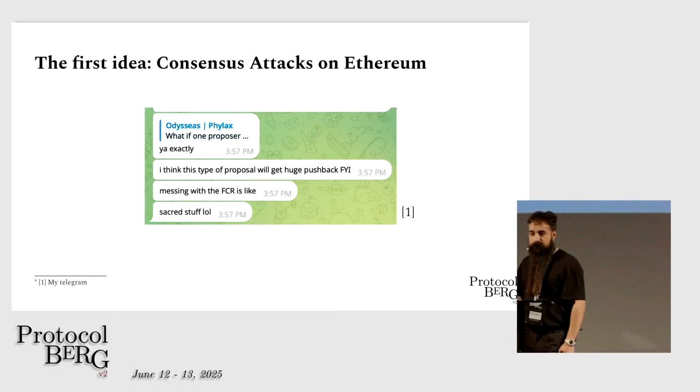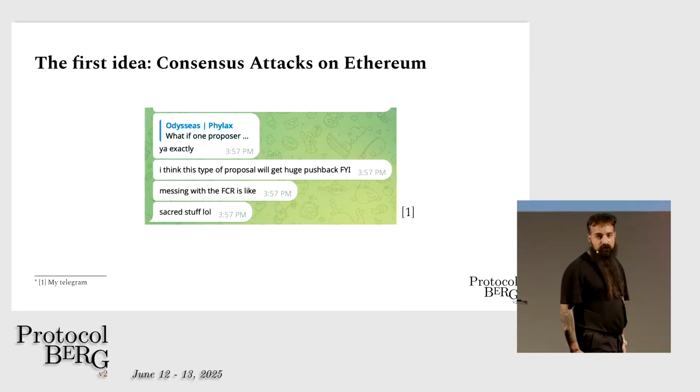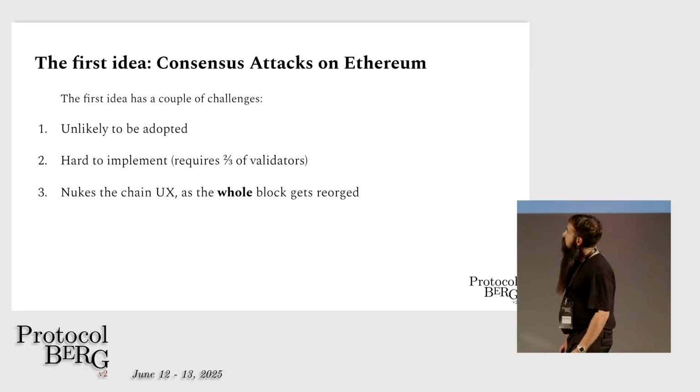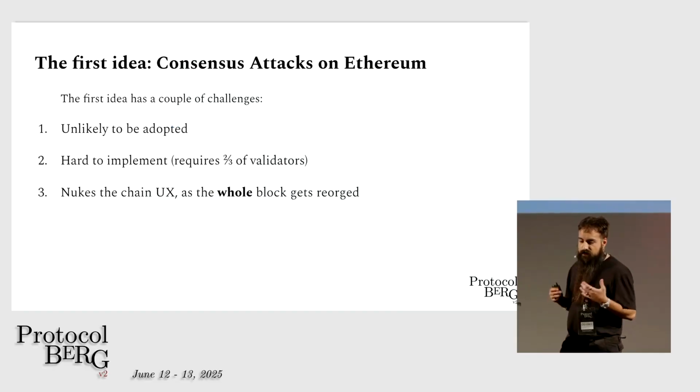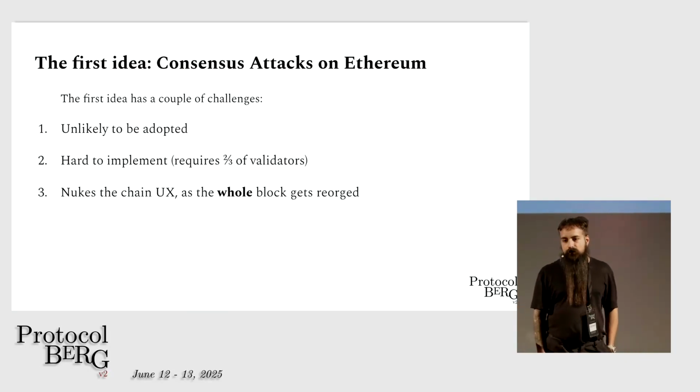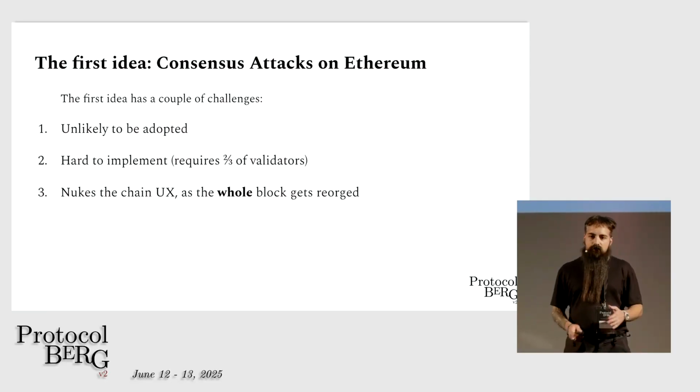Not a great idea. Probably will receive a lot of pushback. That's a discussion I had on my Telegram. So probably this idea was unlikely to be adopted, actually hard to implement, as you have to have 2/3 of the validators. And actually, it kind of nukes the chain UX. A lot of honest transactions would be reorged out as well.